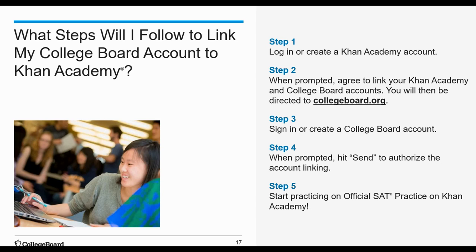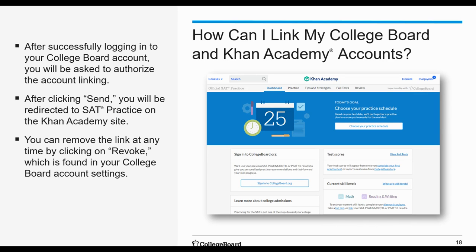After signing into College Board, you'll be asked to authorize the linking of those two accounts. It'll look like that. You'll go ahead and click that. This allows Khan Academy to access the scores that are related to the SAT suite of assessments.